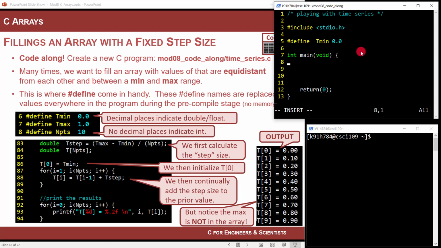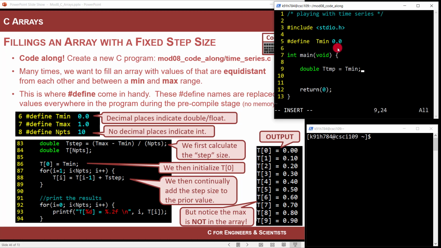So if I come down into main and say double t temp equals t min, before you even compile, GCC goes through the preprocessor section and brings in the file for linking. Then for any pound defines, it goes through your entire program down in main and substitutes t min into any of those locations. So this isn't a variable. It doesn't take space in memory. It will just take 0.0 and replace it into there.